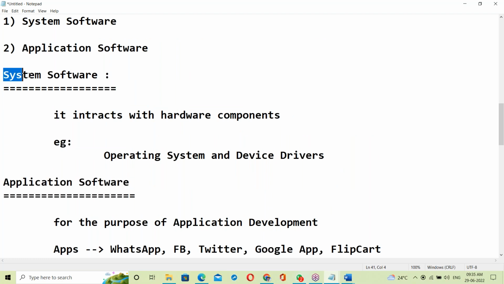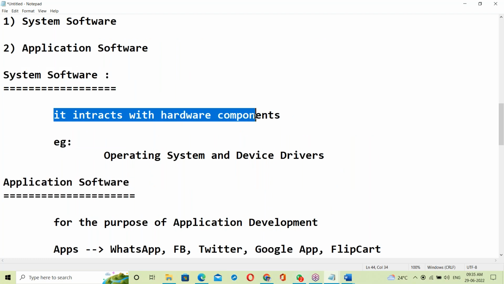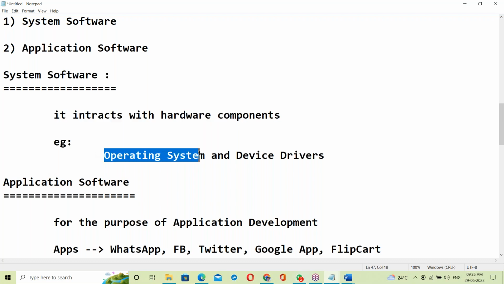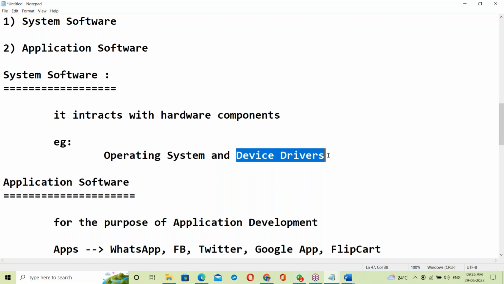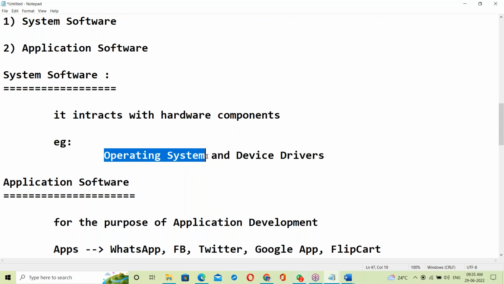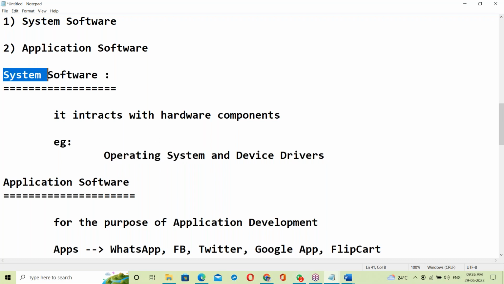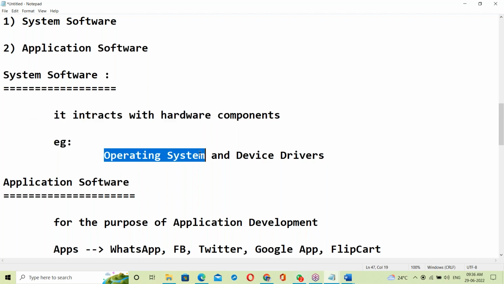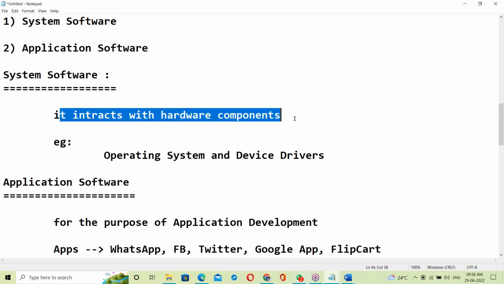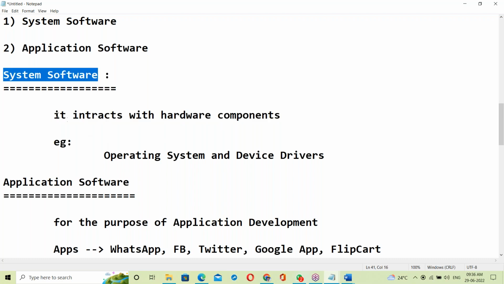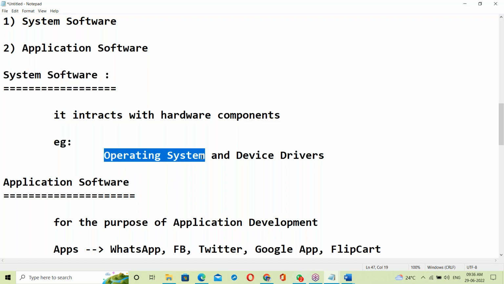System software interacts with the hardware components. Only the operating system can interact with the hardware components. Of course, the device drivers are part of it. Only OS interacts with the hardware components, others cannot. So any software which is interacting with the hardware, that is system software. Only operating system can interact with the hardware, others cannot.